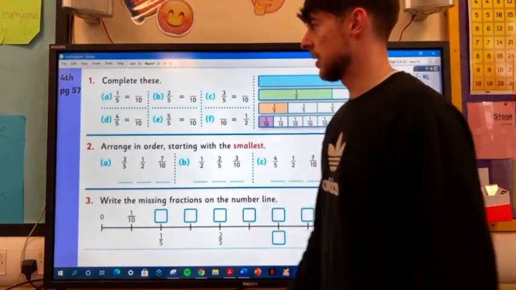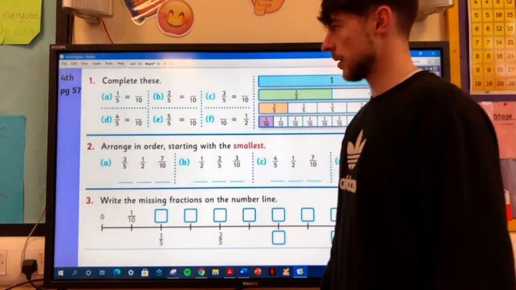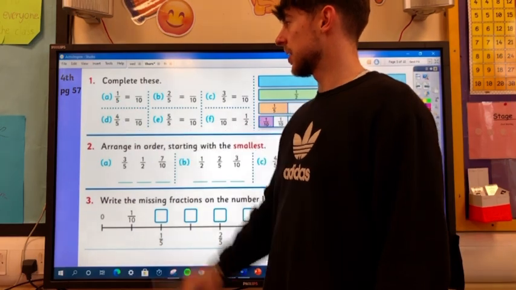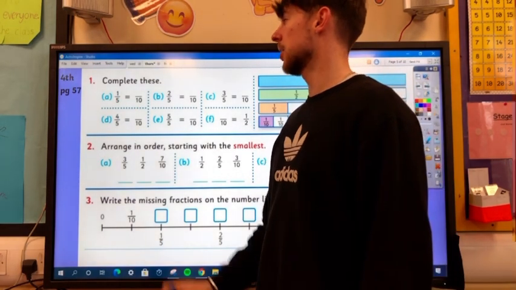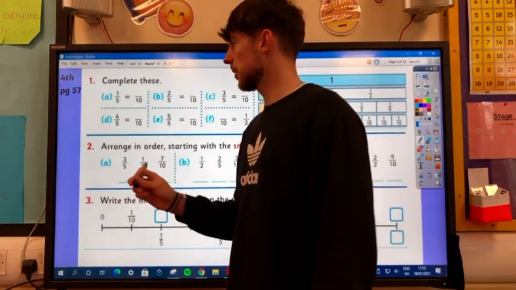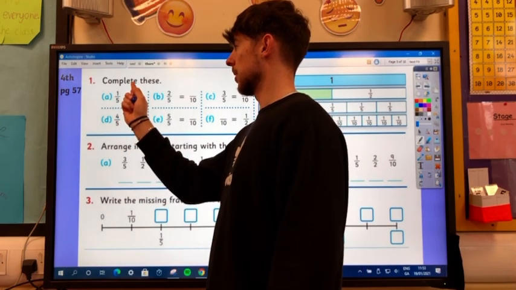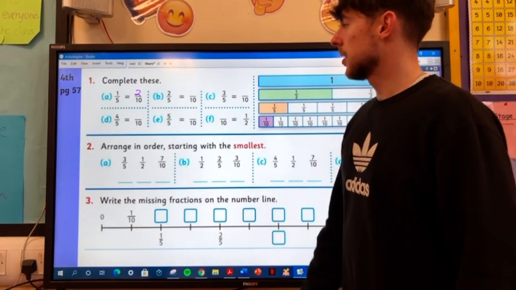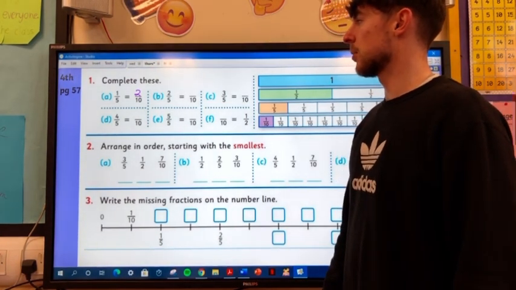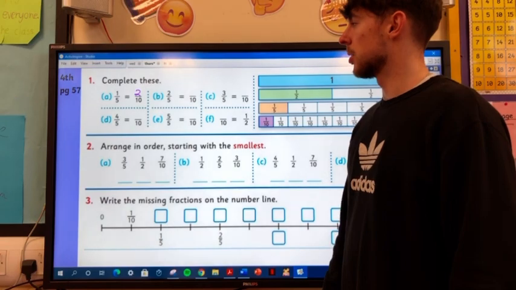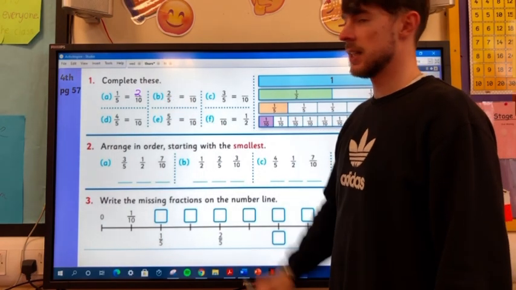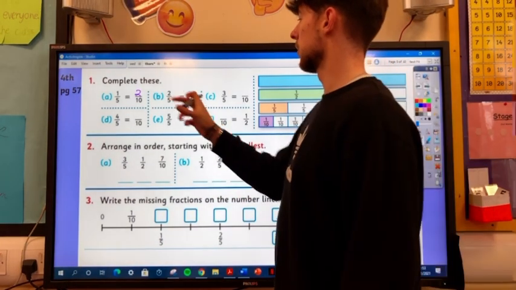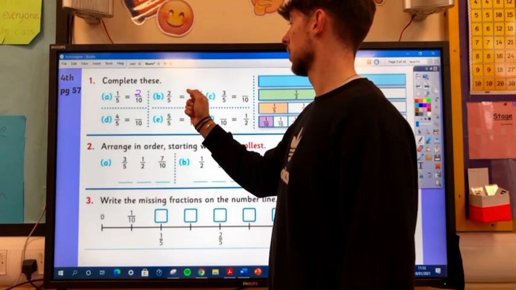So 1/5 is equal to what over 10? So remember, whatever we do to the bottom, we have to do to the top. So how do we get from 5 to 10? Multiply by 2. So we multiply the bottom by 2, what do you do to the top? Multiply it by 2. So 1 by 2 is 2. Okay, 2/5 is equal to what over 10? So what do we do from 5 to get to 10? Multiply by 2. So what do we do to the top? Multiply by 2. So 2 by 2 is 4.